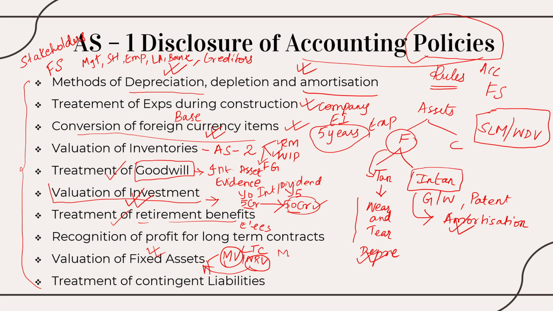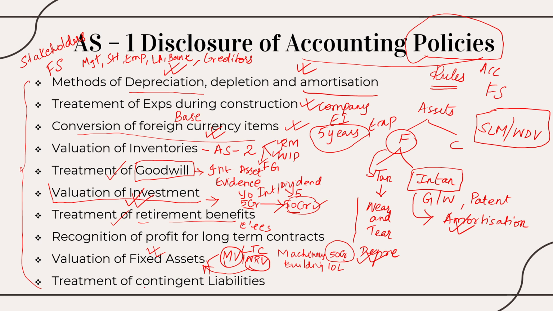Say for example, I have mentioned in my books of accounts that I have a machinery worth 50 crores and I have a building worth 10 lakhs, right? So I have mentioned it like that. So I have to give some supporting evidence as to how I am calculating this value, on what basis I have done it, whether I have taken the market value or whether I have taken the book value. I have to mention it in my books of accounts, right?